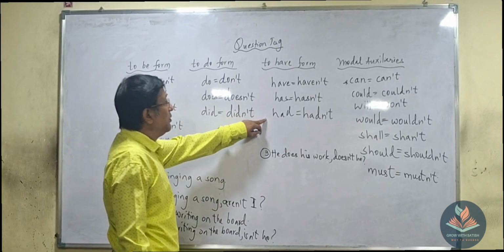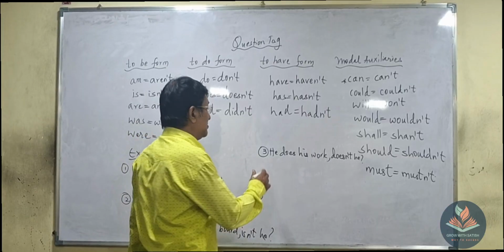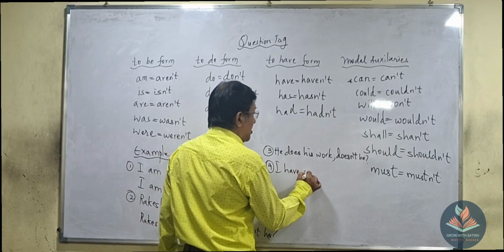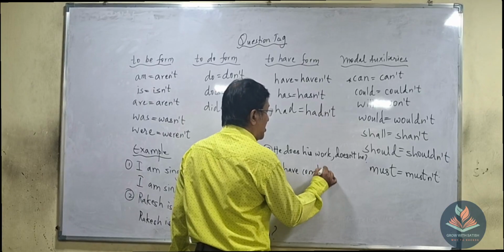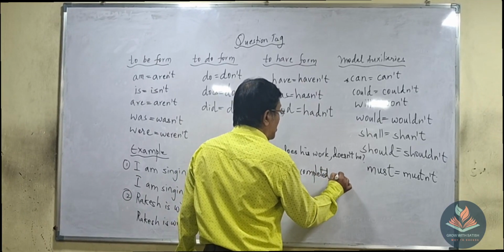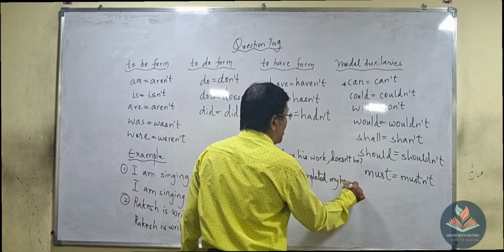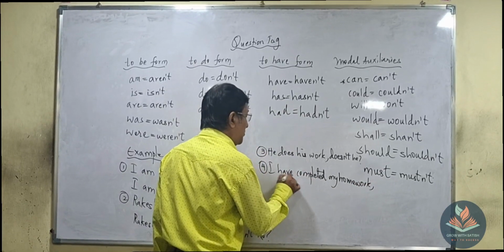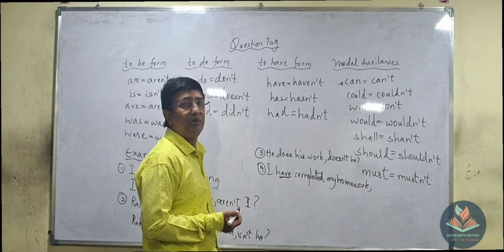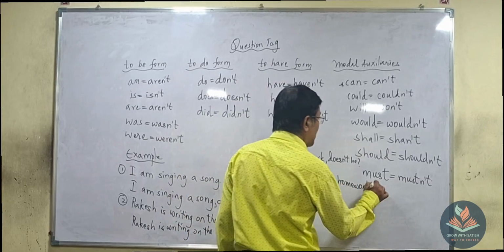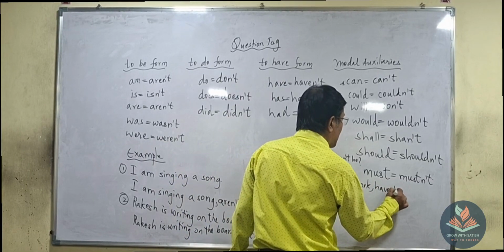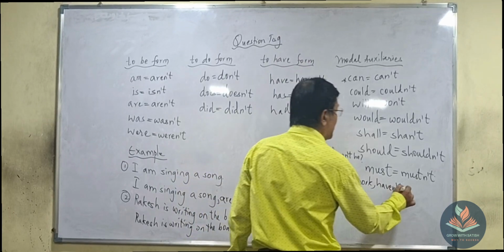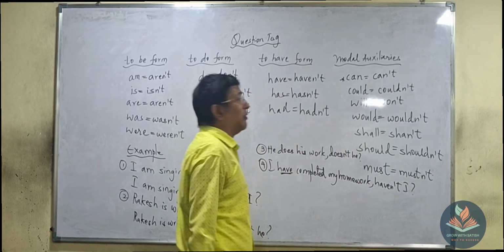We'll take one more example from have. Number 4: I have completed my homework. What is the next form of have? Have it, have. What is the pronoun for this? R. Haven't I, got it, right? Then the question mark.